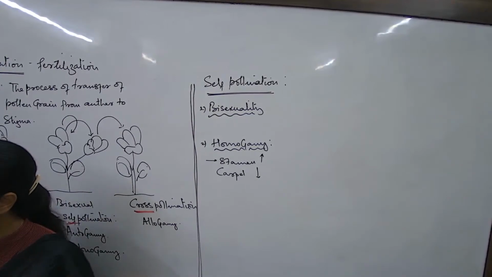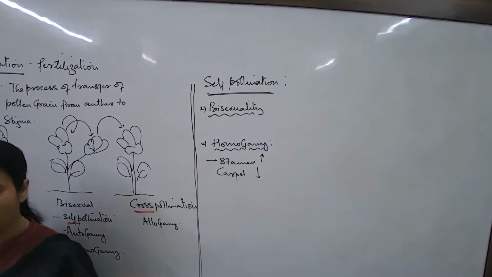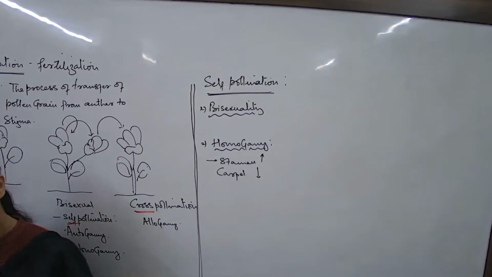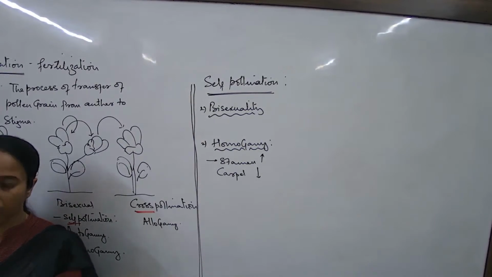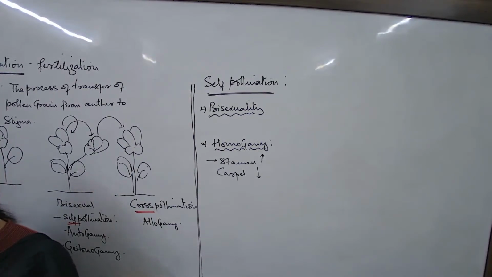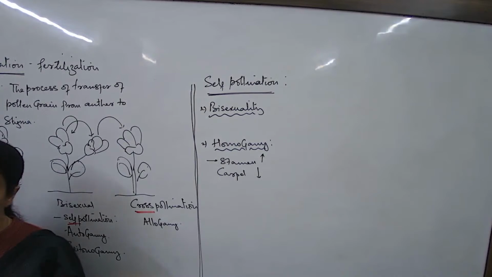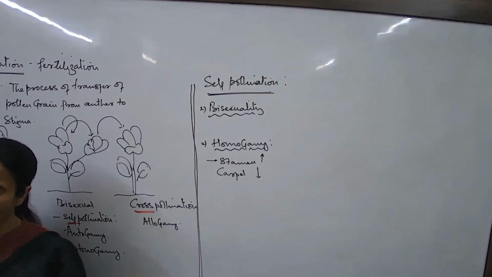Now, by the process of self-pollination, the same and the same can be obtained for generations, meaning in large numbers we can obtain. So, what is one big advantage of self-pollination? We can talk about maintenance of the characters. We can get the same variety for generations and generations.